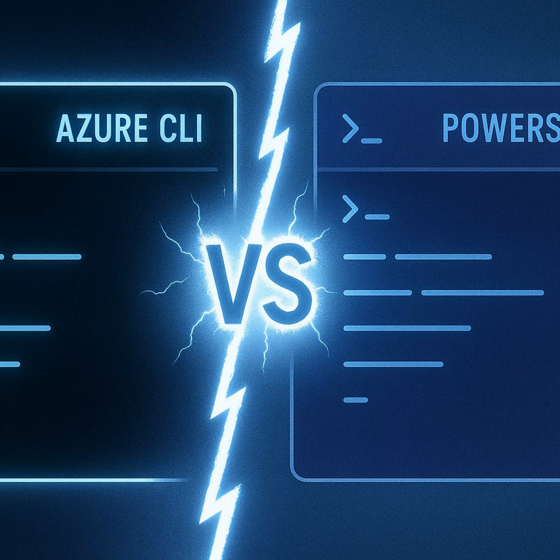Have you ever spent half an hour in the Azure portal tweaking settings by hand, only to realize you broke something else? You're not alone. Most of us have wrestled with the inefficiency of clicking endlessly through menus. But here's the question. What if two simple command line tools could not only save you from those mistakes, but also give you repeatable, reliable workflows?